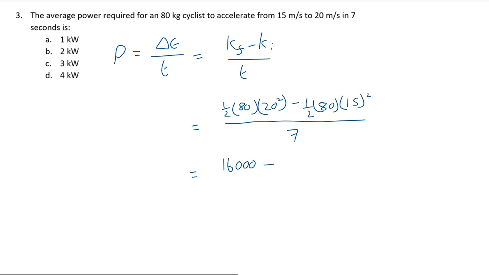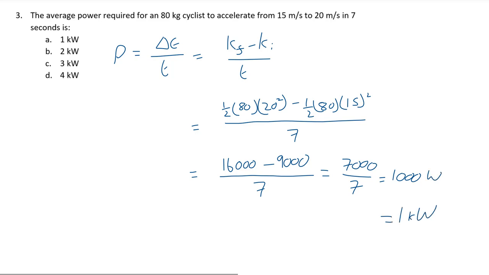This is now simple mathematics. Working it out, we get 16,000 minus 9,000 divided by 7, which is equal to 7,000 divided by 7, or 1,000 watts. 1,000 watts is equivalent to 1 kilowatt, and therefore the correct answer is option A.